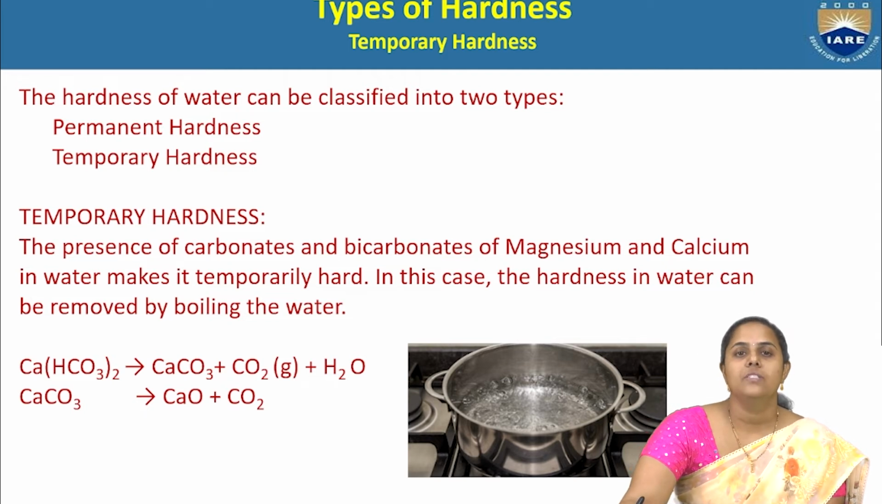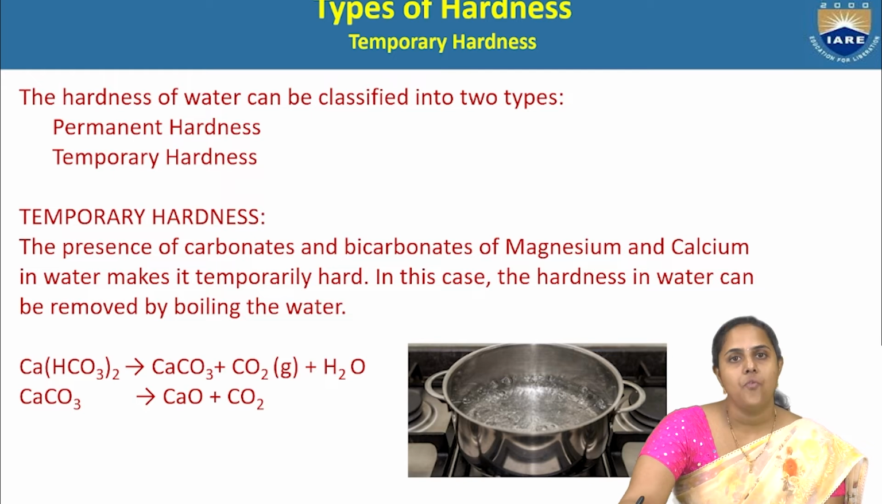Now let us talk about the classification of hardness of water. Already I told what is hardness of water. Hardness of water is the property of water that doesn't give lather with soap. Why is this hardness caused? Because of the presence of the salts.